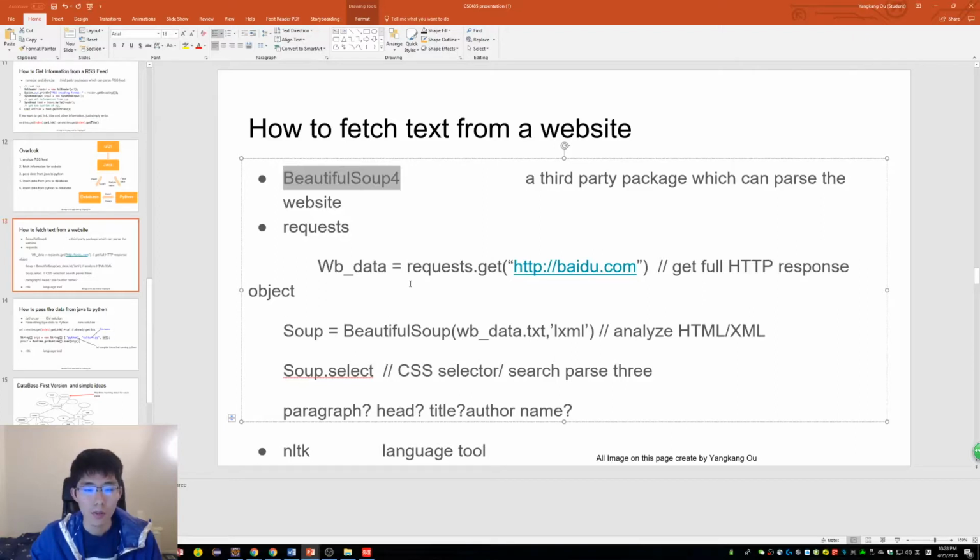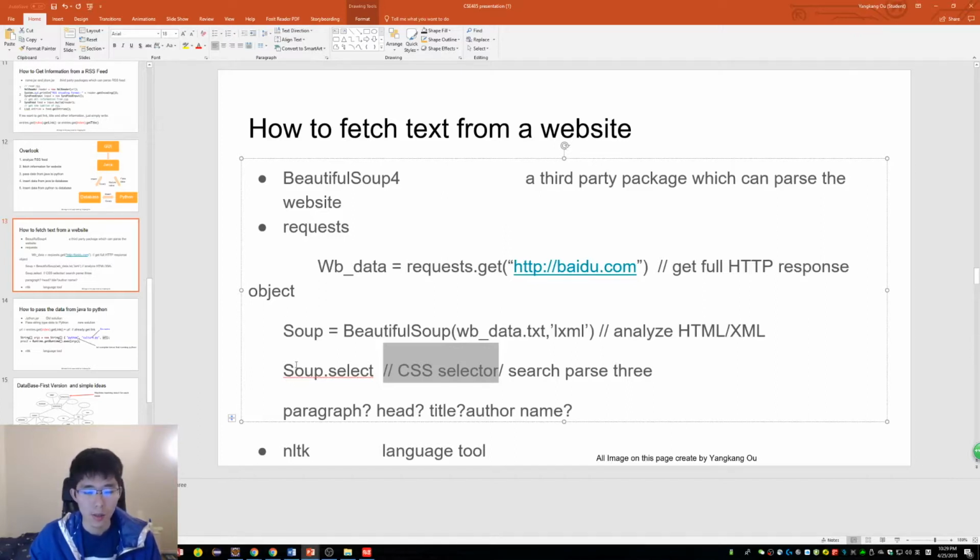First, we have to send a request to get a full HTTP response object, and then we can use the package beautiful soup to analyze the HTML or XML to build a parse tree. Then we can use a CSS selector to search the parse tree, and it can get any information that we want, such as a paragraph, header, title, author name.